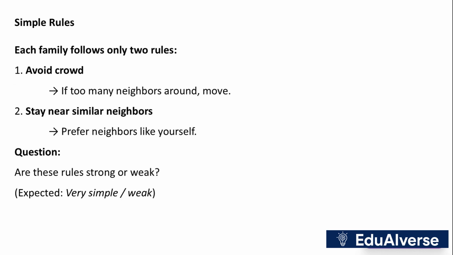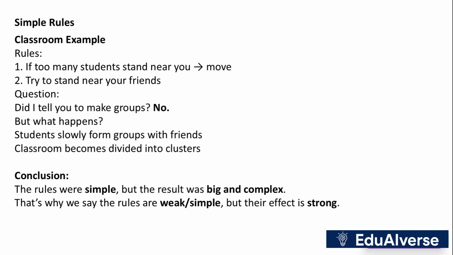Each family follows two simple rules: avoid crowd and stay near similar neighbors. Are these rules strong or weak? They seem very simple and weak. In a classroom example, students move if too many stand near them and try to stay near friends. They naturally form groups, even though no one told them to. Simple rules lead to complex results.